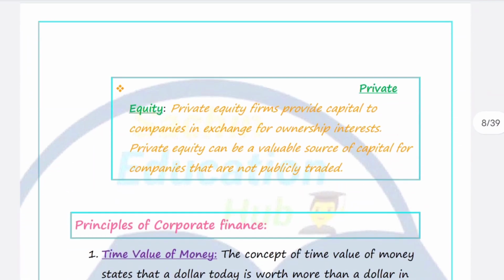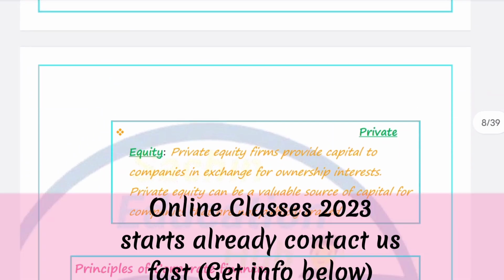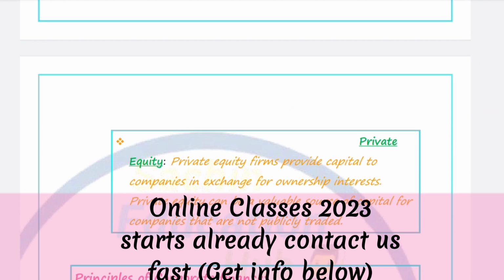Coming to the next one, that means private equity. There are a lot of sources as well. That means the private equity. Private equity firms provide capital to companies in exchange for ownership interest. It means there are a lot of private sources that are also giving loans, that are also giving finance to the company to run their operations.